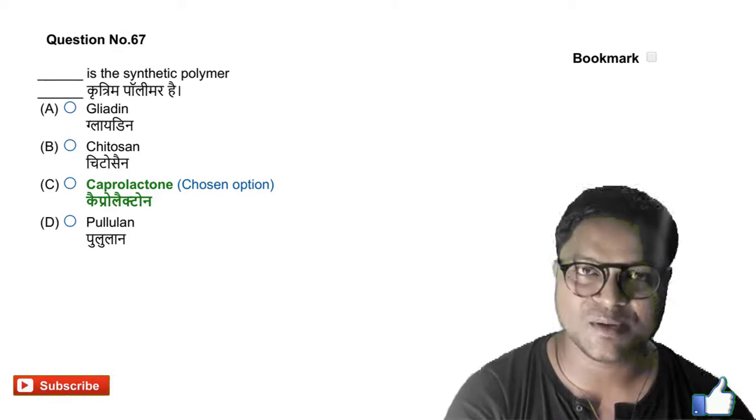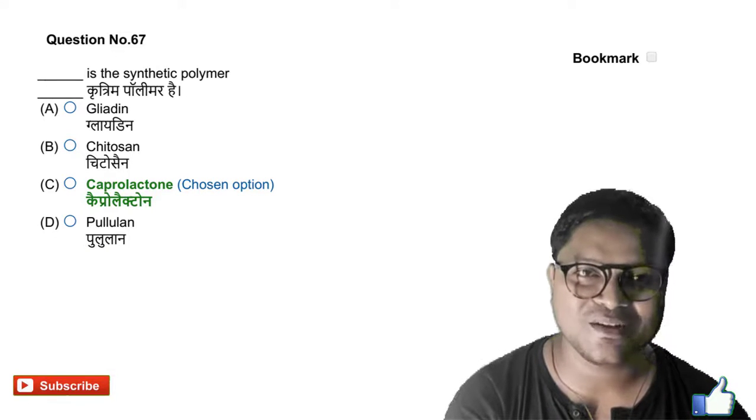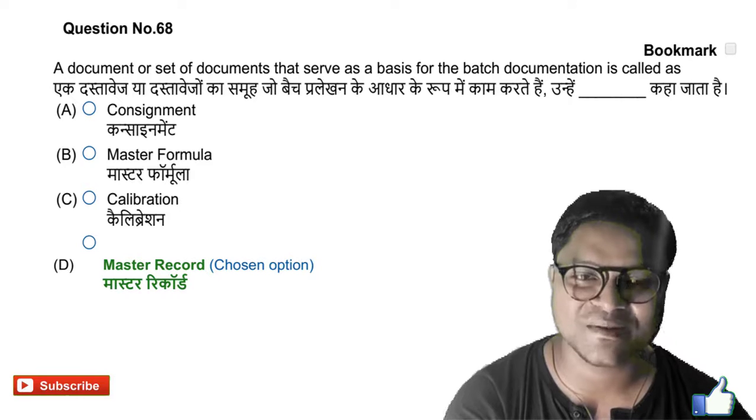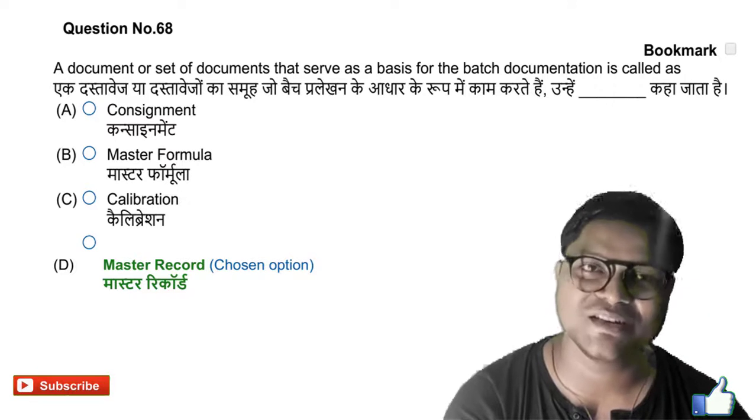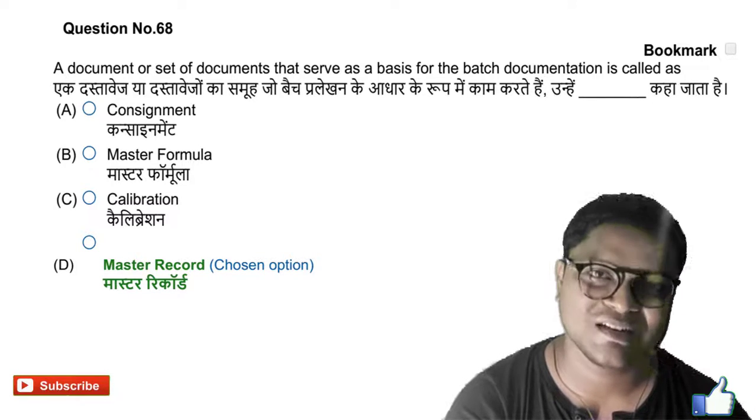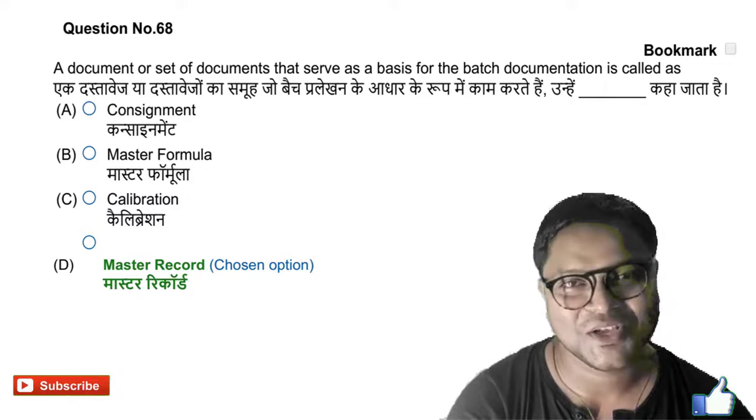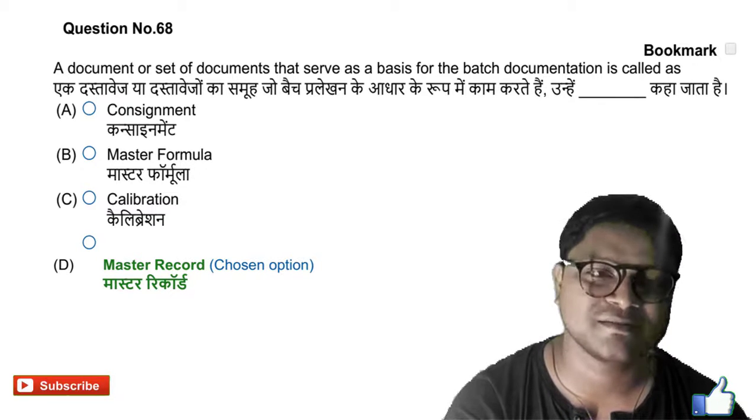Next we will go for question number 68. A document or a set of documents that serves as a basis of the batch documentation is called the master record. Okay, this is the right answer. The option D is the right answer, master record.